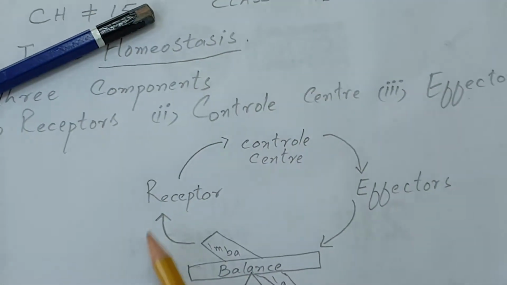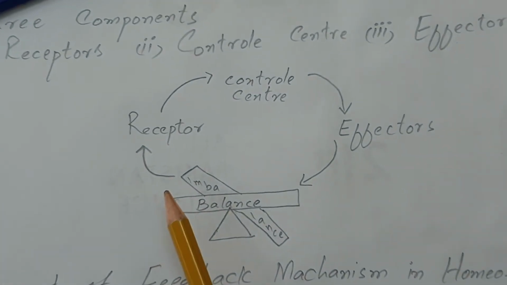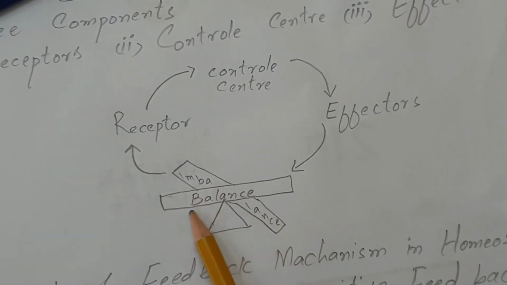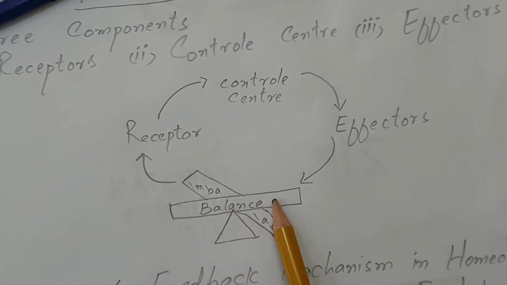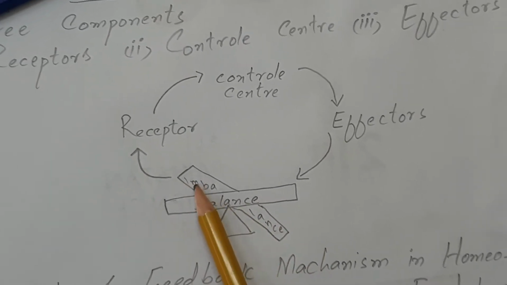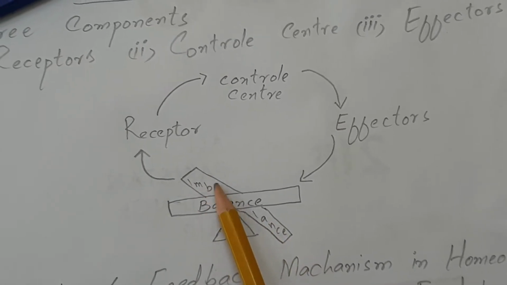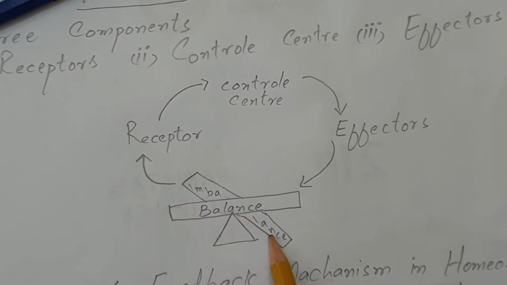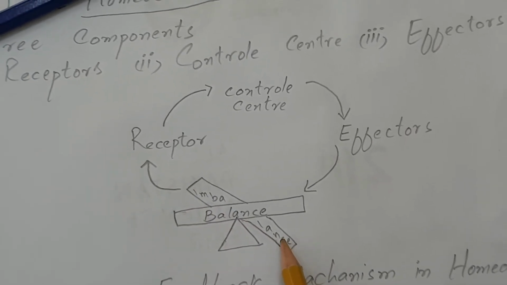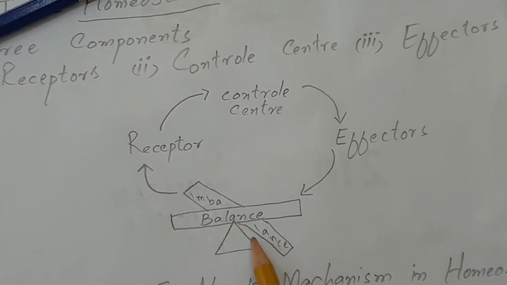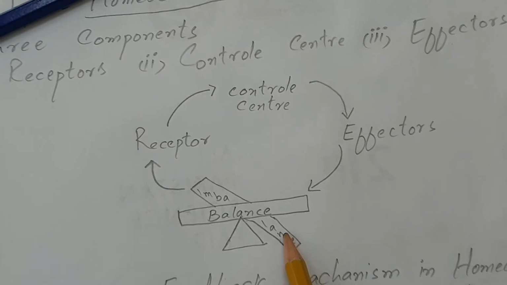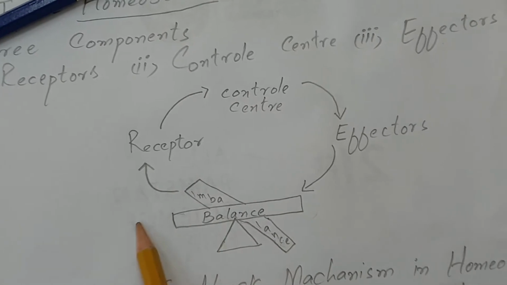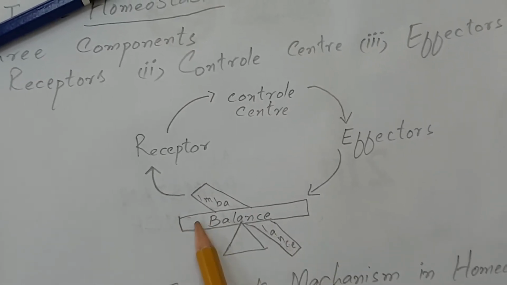Now, how do these three components work together? First of all, a balanced environment. This shows the balanced environment in the living organism. But if sometimes imbalance occurs in the osmosis, water balance, solute balance, or in the temperature, the external environment temperature increases, or extra material increases inside the living organism, then how is this imbalance balanced again by the living organism?